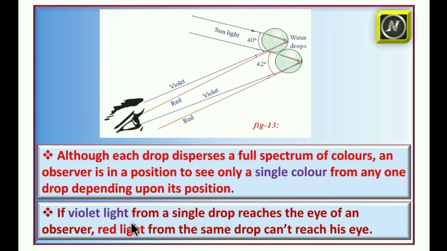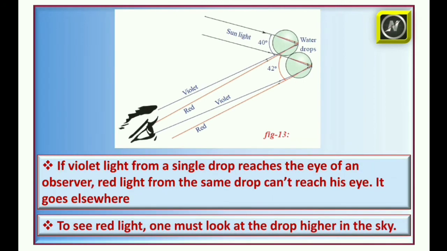If violet light from a single drop reaches the eye of an observer, red light from the same drop cannot reach his eye. So if violet light reaches, for example, take this drop, this violet light reaches your eye, but the red light is going somewhere, it is not reaching your eye. So to see red light, one must look at the drop higher in the sky.